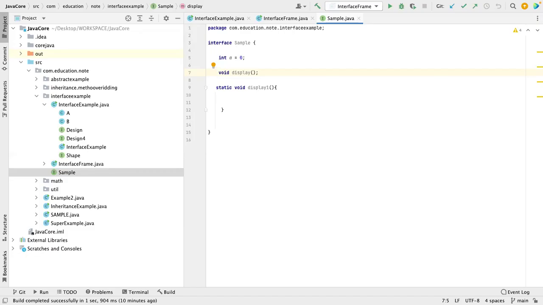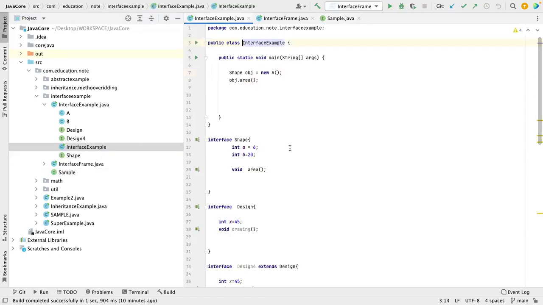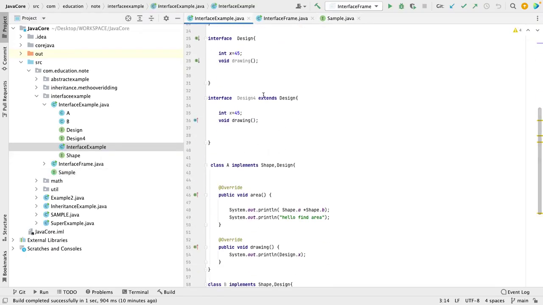Okay, so we almost covered all the parts of interface, how to define an interface. If you have a common method, what will happen? If you have a common property, what will happen? Can a class implement multiple interfaces? Can an interface extend properties from another interface? Yes, it can. Okay.